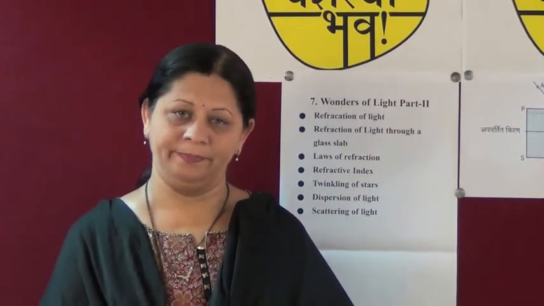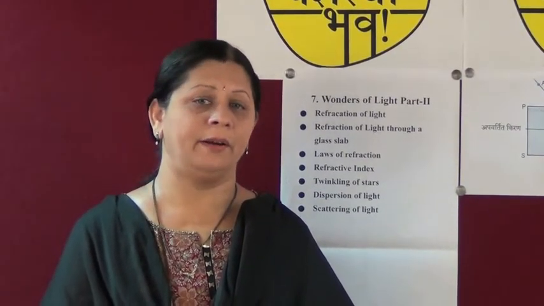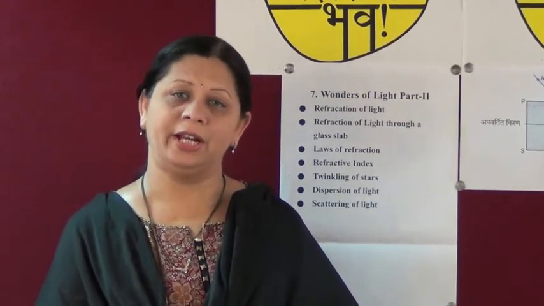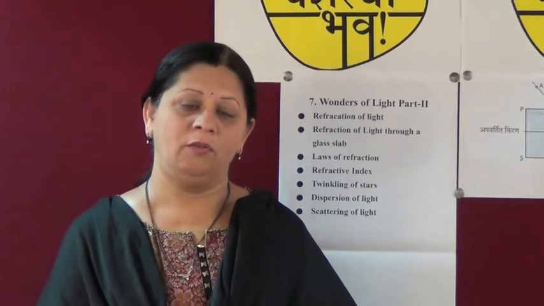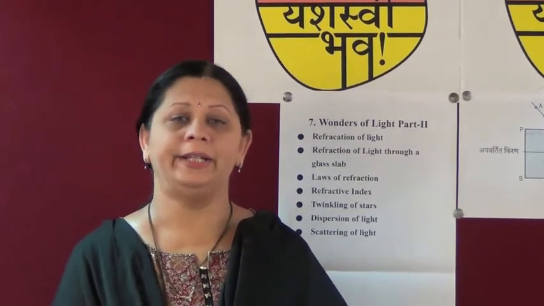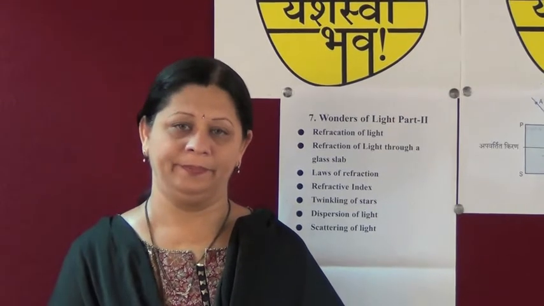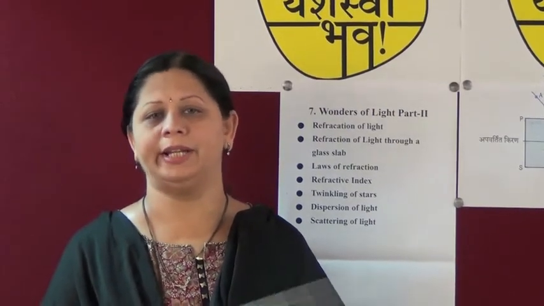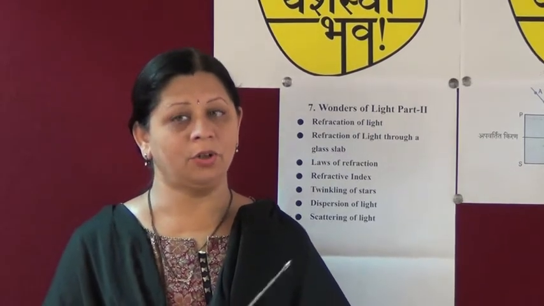Refraction of light. In last chapter, we have studied about reflection. Here we are going to see refraction of light. What do you mean by refraction? As you all know, light travels in a straight line. Whenever light travels, it travels always in a straight line path. This is called as propagation of light.